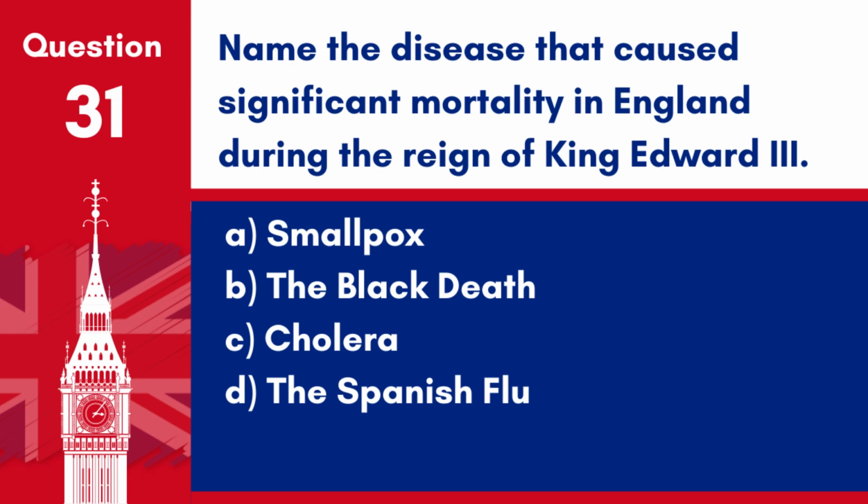Question 31. Name the disease that caused significant mortality in England during the reign of King Edward III. A. Smallpox. B. The Black Death. C. Cholera. D. The Spanish flu.